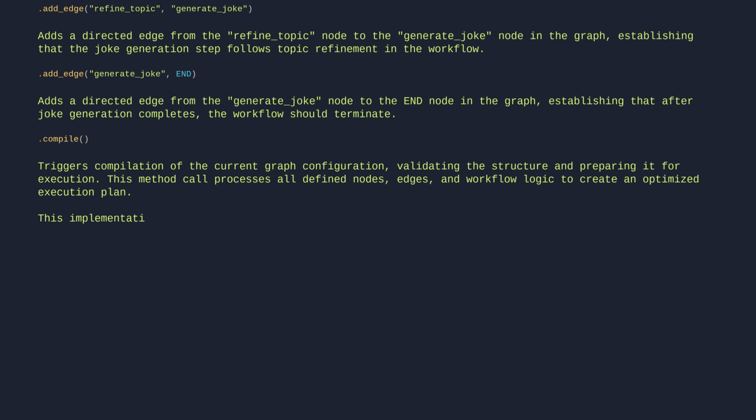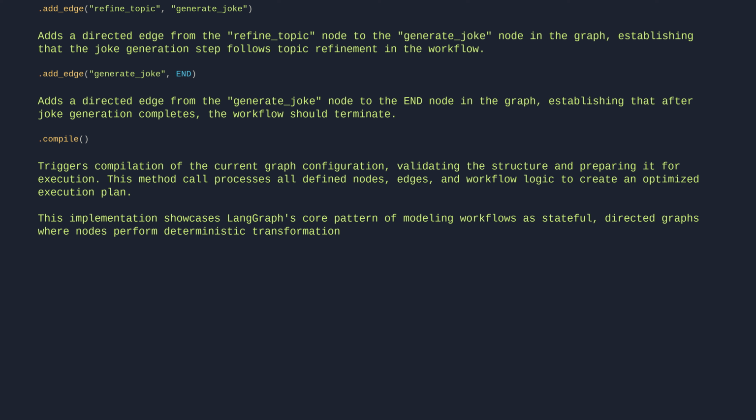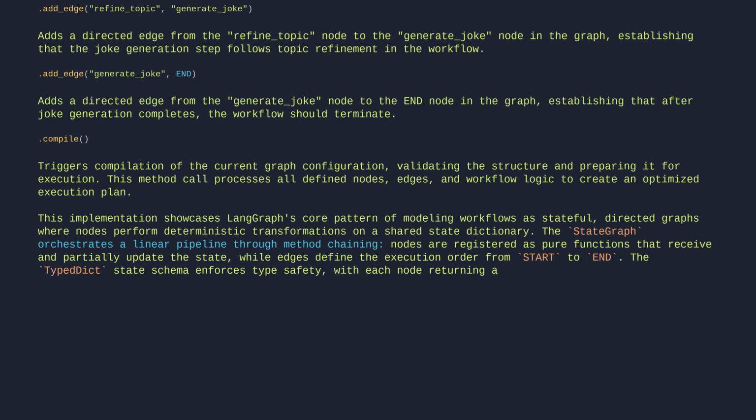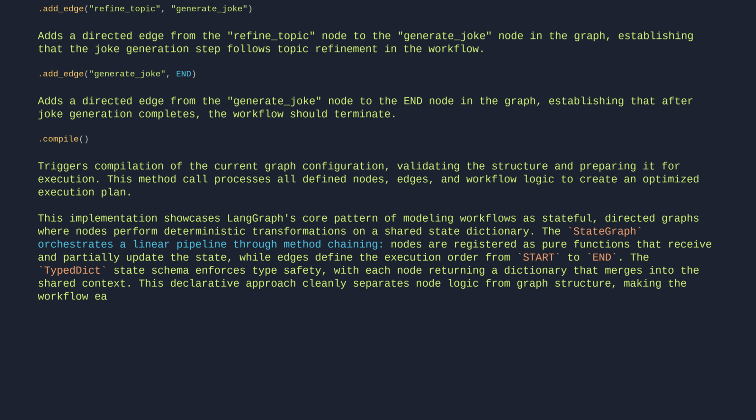This implementation showcases LangGraph's core pattern of modeling workflows as stateful, directed graphs, where nodes perform deterministic transformations on a shared state dictionary. The state graph orchestrates a linear pipeline through method chaining. Nodes are registered as pure functions that receive and partially update the state, while edges define the execution order from start to end. The typed dict state schema enforces type safety, with each node returning a dictionary that merges into the shared context. This declarative approach cleanly separates node logic from graph structure, making the workflow easy to modify.